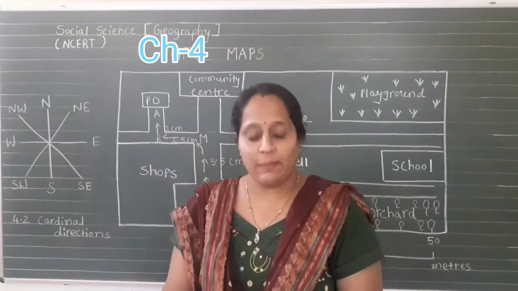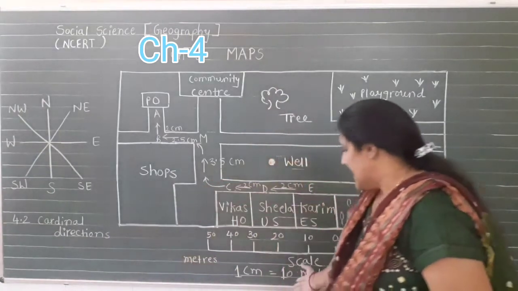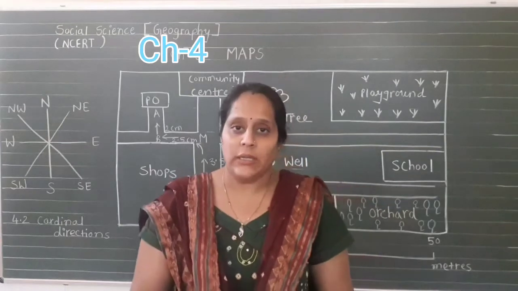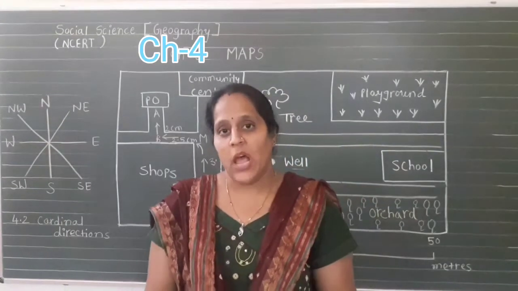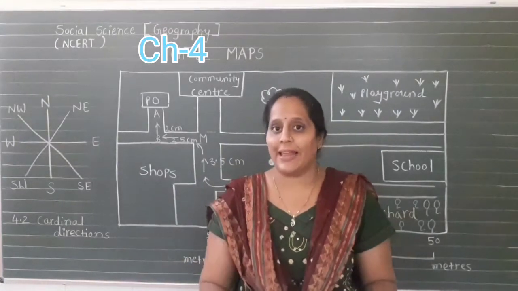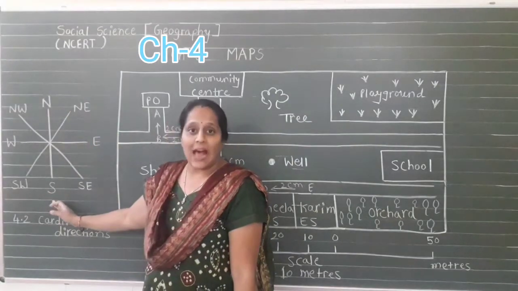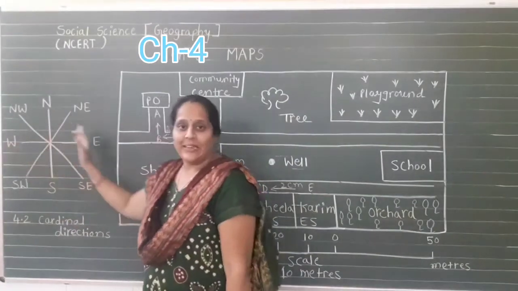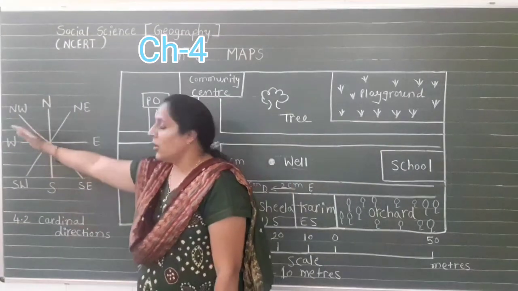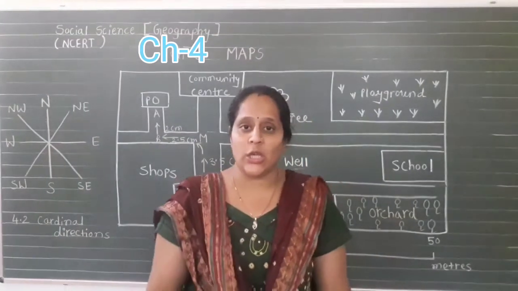So the distance from Karim's house to the post office, we calculate with the help of a scale. Now the next component we discuss is direction. How do we find direction? As you know, there are 4 sides, 4 main directions. First is the north side, opposite is south, then west, and opposite of west there is east. In this way you get the 4 cardinal points. Cardinal points means 4 directions.